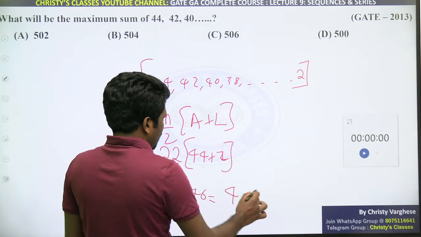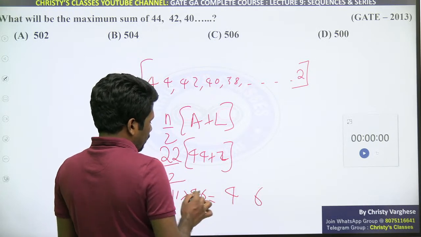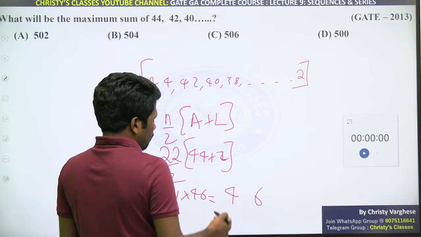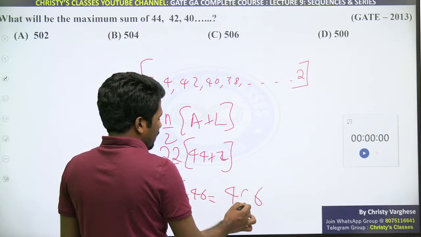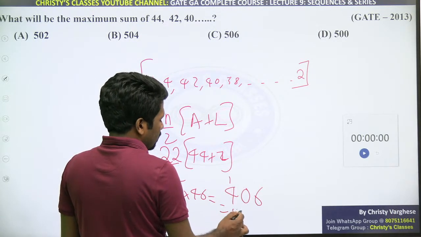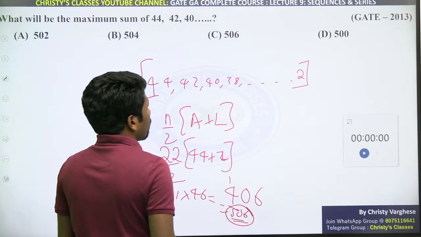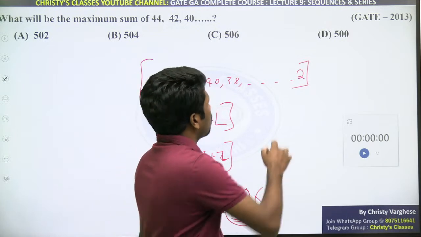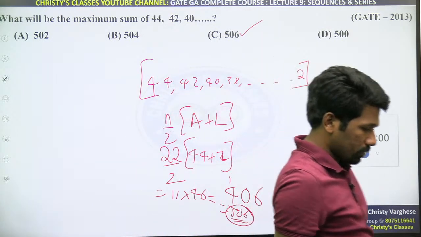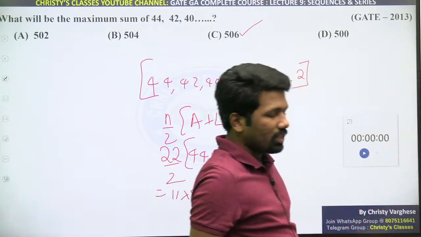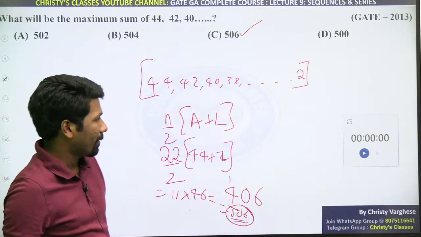Those of you attended my Vedic math class, to multiply a number with 11, between the digits, sandwich the sum of digits. 4 plus 6, 10. लेकिन 10 ऐसा ही लिख सकता है 506. Otherwise use your virtual calculator, which will take more time. Anyway, 506 you will get. Did you all understood option C, 506? So these were the questions asked in GATE exam based on arithmetic sequence alone.